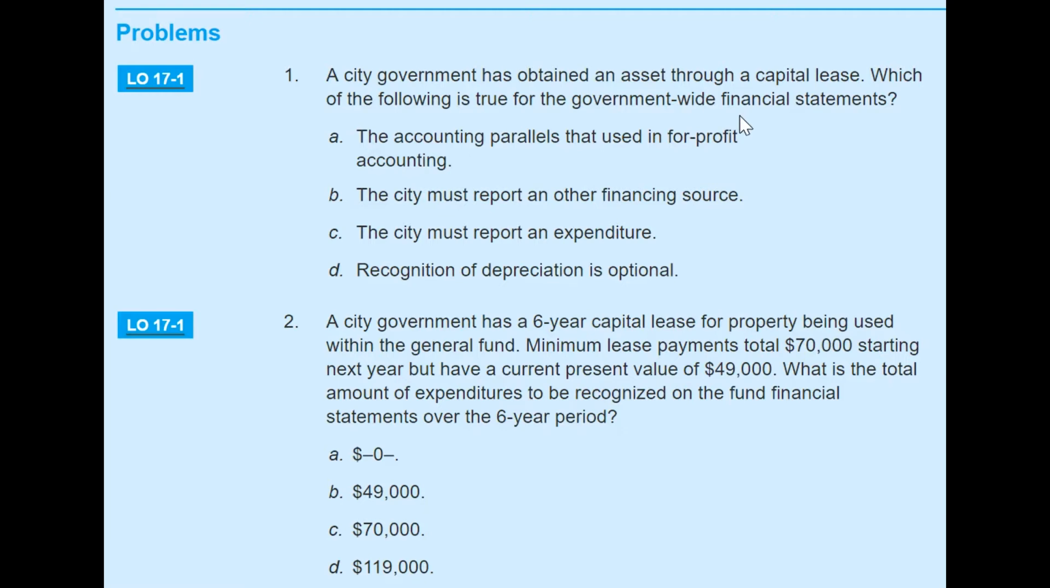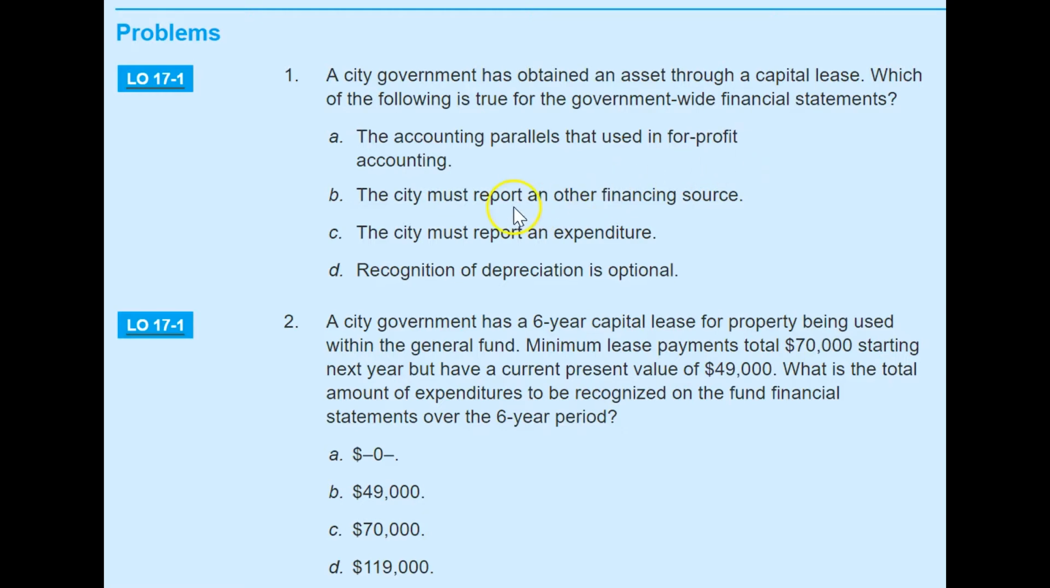If those 4 criteria are met, then any local or state government needs to record it as a capital lease, and that would be treated just like a for-profit or regular business. So I'd say the answer is A, because it's just like the for-profit. That means they will record the truck as an asset, and they will also report the lease obligation as a liability. Capital lease obligation will be a liability, and that's the regular capital lease accounting that you also know for for-profit corporations.